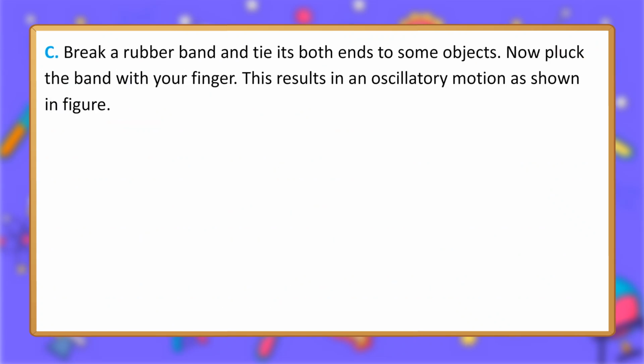C. Break a rubber band and tie both its ends to some objects. Now pluck the band with your finger. This results in an oscillatory motion as shown in the figure.